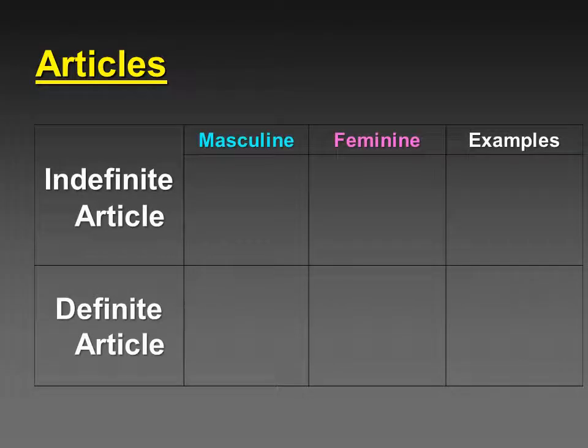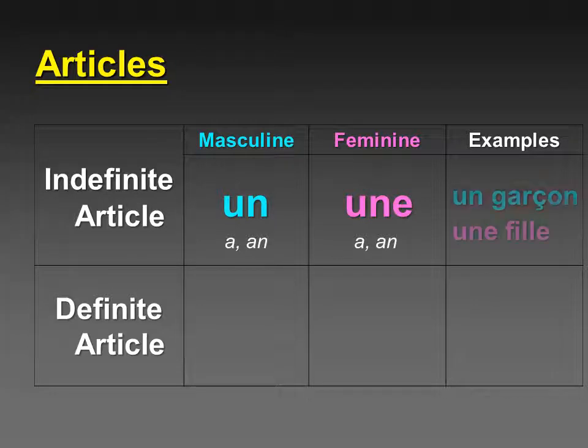The articles. This is in your handout on page 153. You need to fill in some things here. So we have indefinite articles and definite articles. Indefinite are un, une, for a or an. Some examples, un garçon, une fille. So we're just talking about a boy and a girl. We don't know for sure which one, or we're not talking about a specific one. So it's not definite. We call that indefinite.